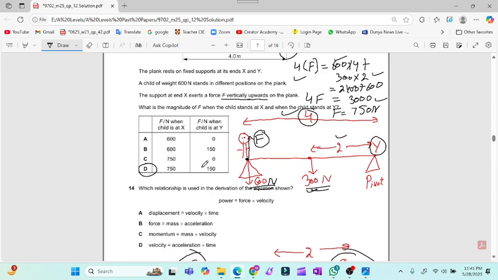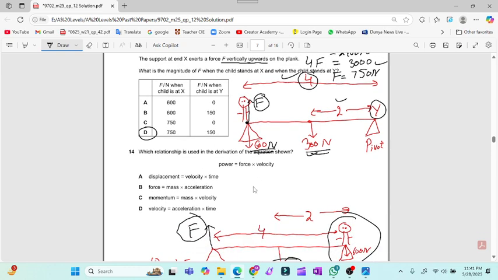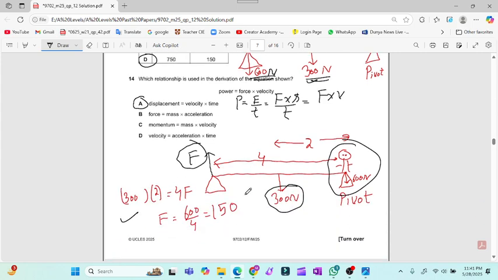Now question number 14. Okay, power is equal to force into velocity. Power is equal to energy over time. Energy is equal to work done, which is equal to force into distance, over time. Distance over time, meaning displacement over time, is the velocity. So displacement is equal to velocity into time. This expression will be used in order to derive the relationship, which will give us power equal to force into velocity. For question number 14, option A is the valid option.